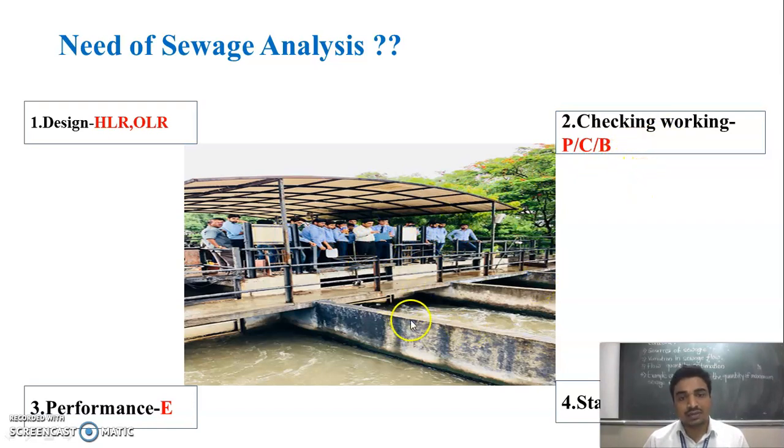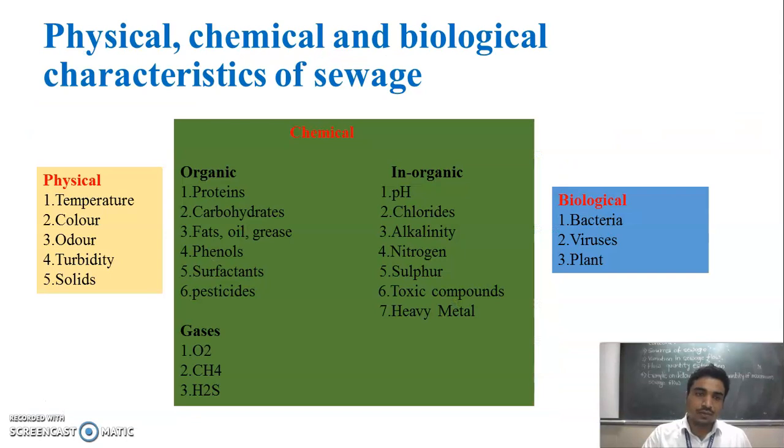Then to check the efficiency of the plant. And to check whether the treated wastewater meets the Central Pollution Control Board norms or not, whether it follows these standards or not, sewage analysis is very, very important.